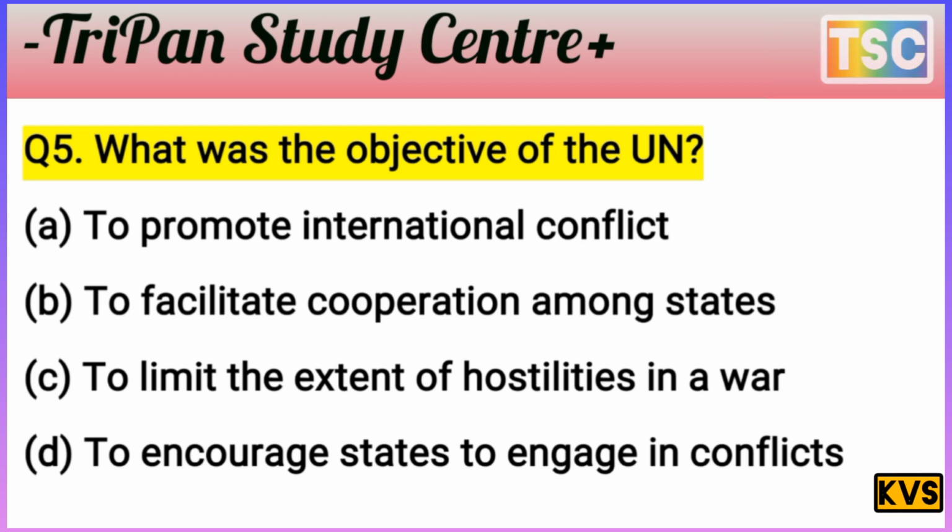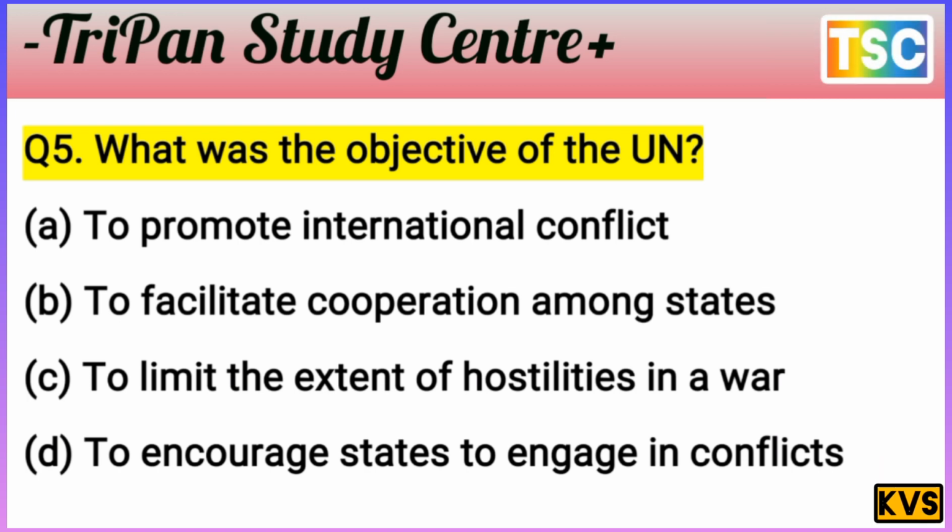What was the objective of the UN? That's important. The options: A, to promote international conflict. B, to facilitate cooperation among states. C, to limit the extension of hostility in a war. And D, to encourage states to be engaged in conflict. But first of all, check your IQ level. I give you a few seconds.